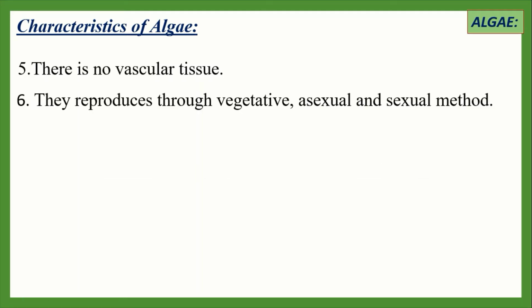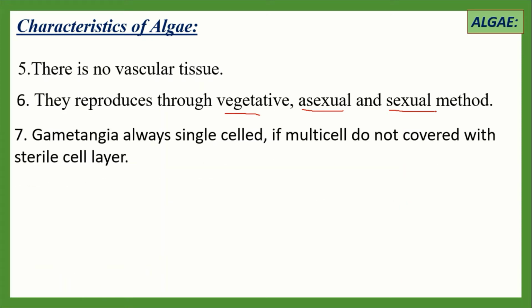Number 6, they reproduce through vegetative, asexual and sexual methods. Vegetative reproduction takes place by the vegetative parts or body parts of the algae. Asexual reproduction takes place by the formation of spores, and sexual reproduction takes place by the formation of gametes. Number 7, gametangia are always single celled. If multicellular, they are not covered with a sterile cell layer. Here gametangia means the reproductive organ.